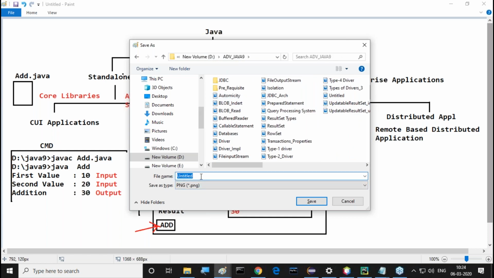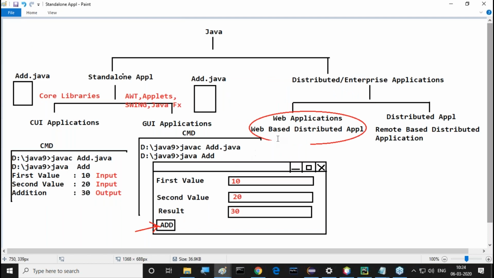Next one, after completion of these standalone applications, is enterprise application or distributed application. Tell me, sir, what is this distributed application or enterprise application? What is the meaning of it? If we design and execute any application on the basis of client server architecture or by distributing application logic over multiple machines, then that application is called as which one? Distributed application or enterprise application.